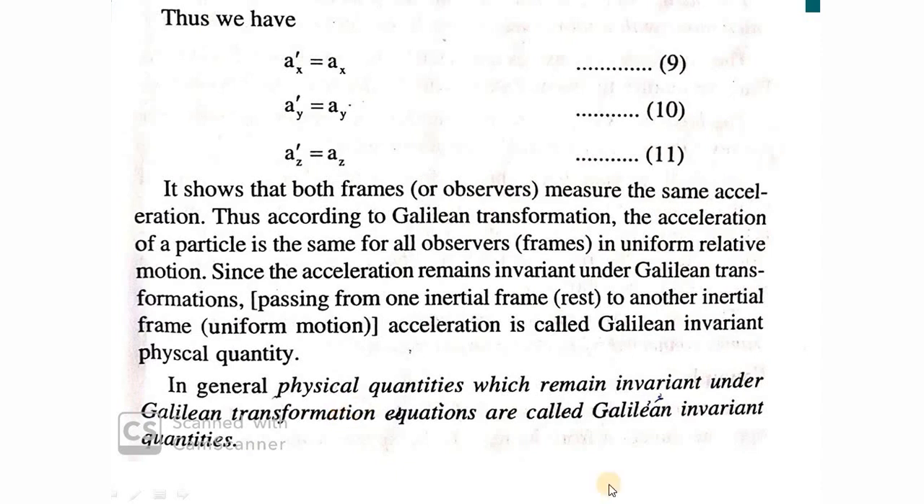So I hope you have understood the Galilean coordinate transformation: x prime is equal to x minus vt, others are the same. And the Galilean velocity transformation: ux prime is equal to ux minus v. And the Galilean acceleration transformation: ax prime is equal to ax, ay prime is equal to ay, and az prime is equal to az.